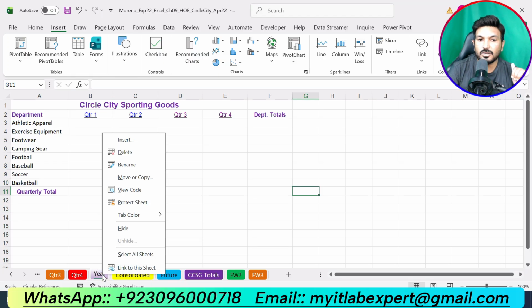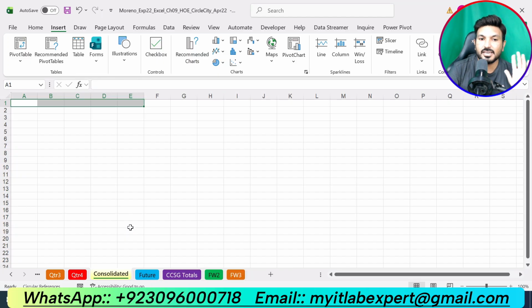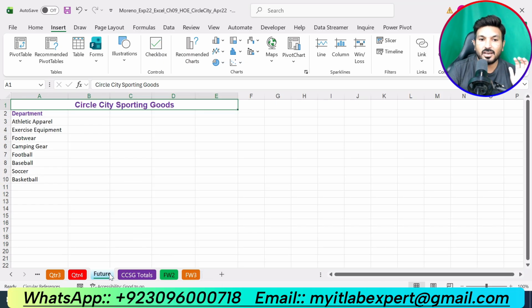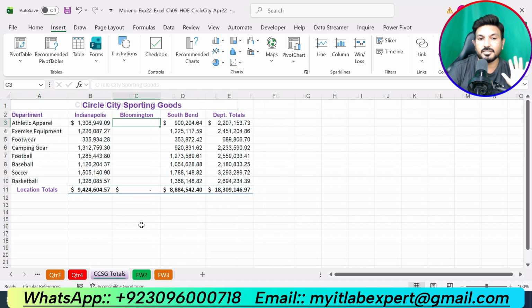Year, right click on that and click hide. Now right click on consolidated worksheet and click hide, and right click on the future worksheet and click hide. Okay. So now we have hidden the 3 worksheets.